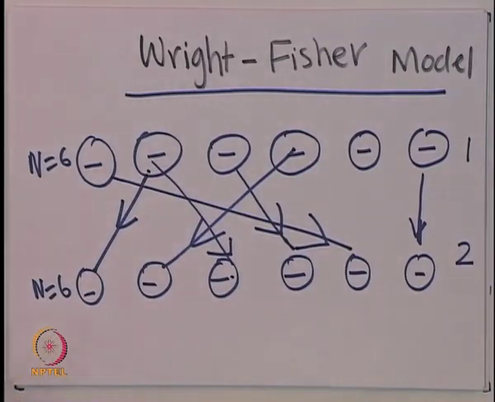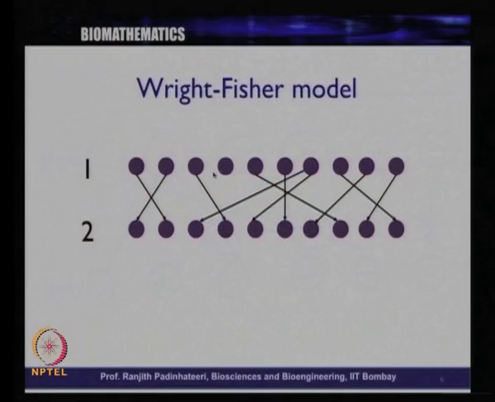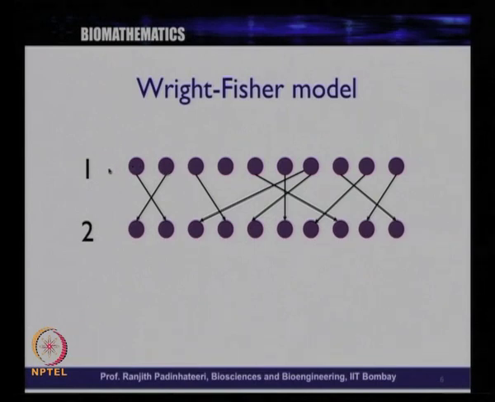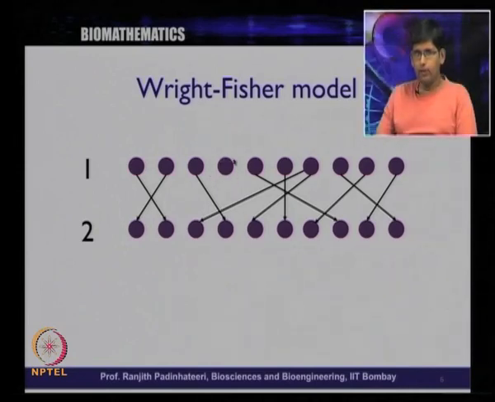So now, this is what is drawn here: the first generation and the second generation. You can see here, for example, that this particular individual has no offspring at all. So whatever genes, whatever chromosome was in this particular individual would be lost.